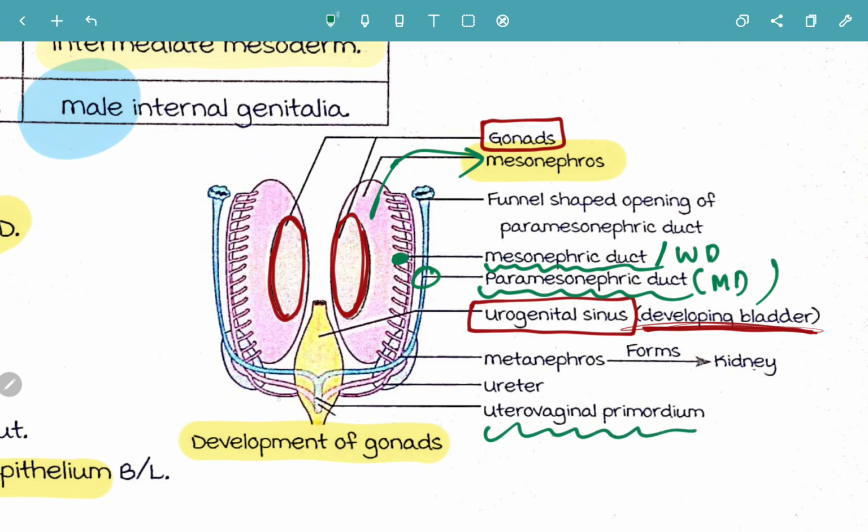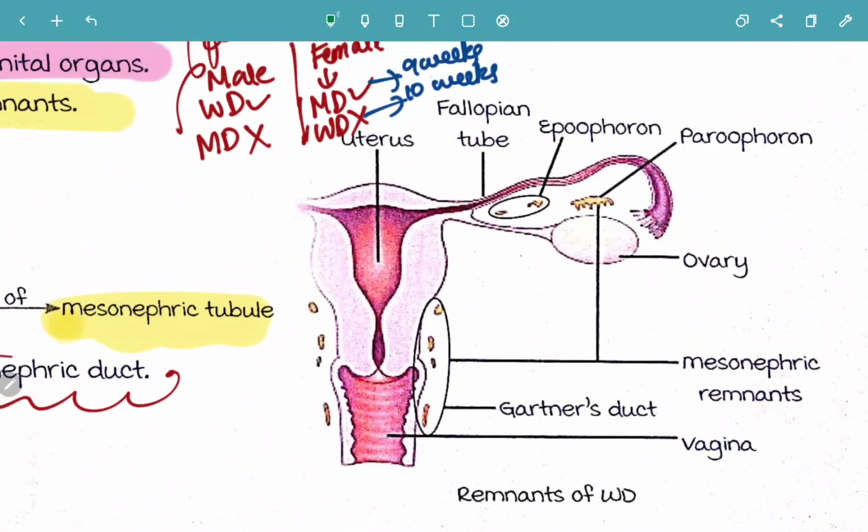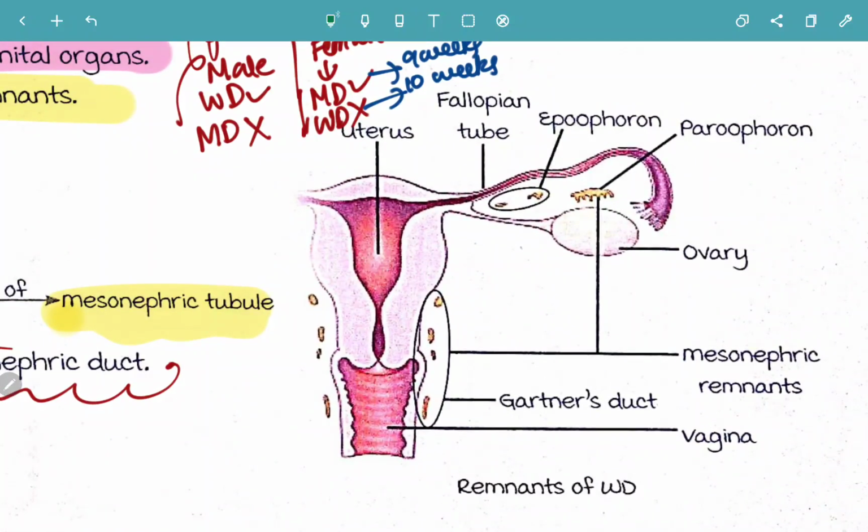And this pink color structure over here, that is connecting to the urogenital sinus, will be your ureter. So this is a beautiful diagram representing the development of gonads. Now let's look at a beautiful diagram for remnants of the Wolffian duct.